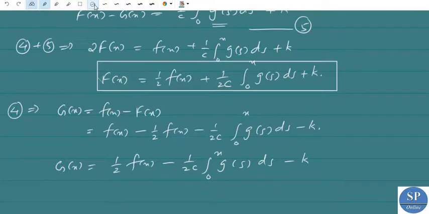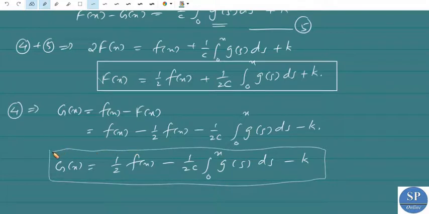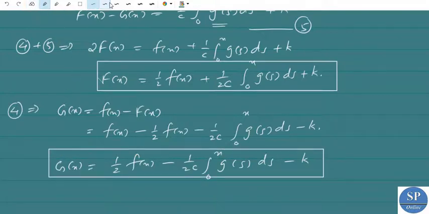So these are the forward and backward waves. The explicit formula for forward wave is G of x equal to this, and the explicit formula for backward wave is this: capital F of x equal to 1 by 2 f of x plus 1 by 2c into integral 0 to x g of s ds plus k. And this is the formula for forward wave, and this is the formula for backward wave.